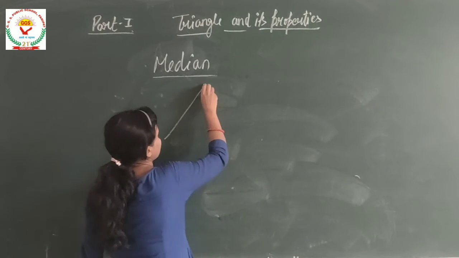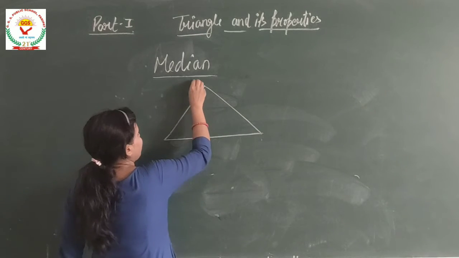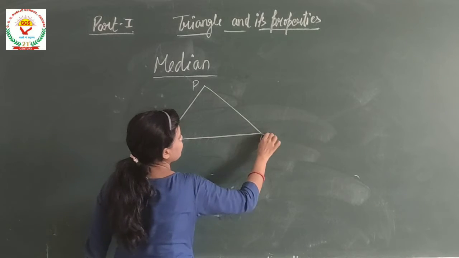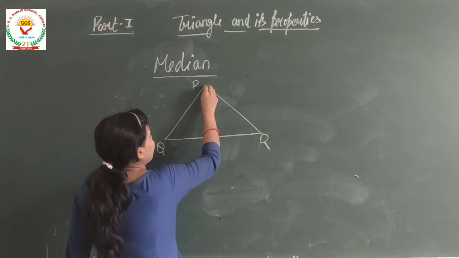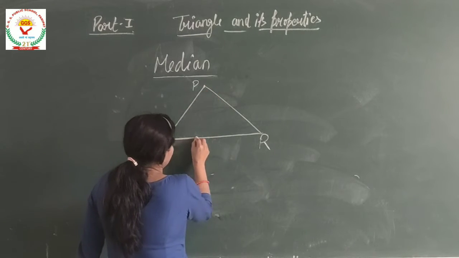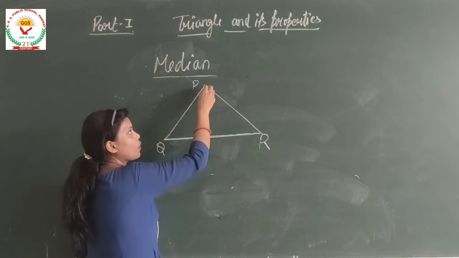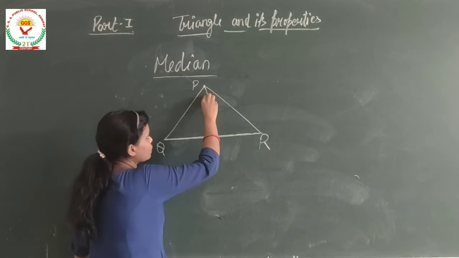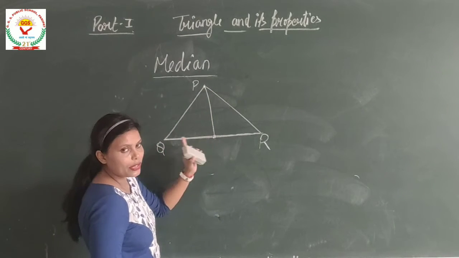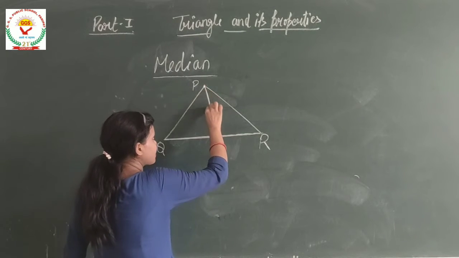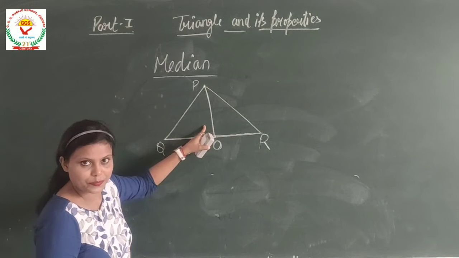So suppose this is the triangle. Say P, Q and R are the vertices of the triangle. Now, if a line segment joins the vertex P to the midpoint of QR, if this is the midpoint of QR, this line segment will be known as median.